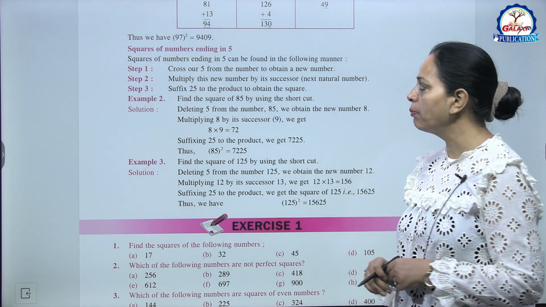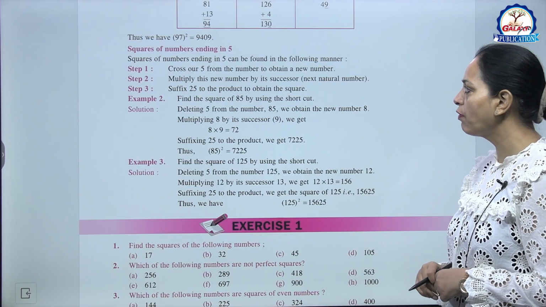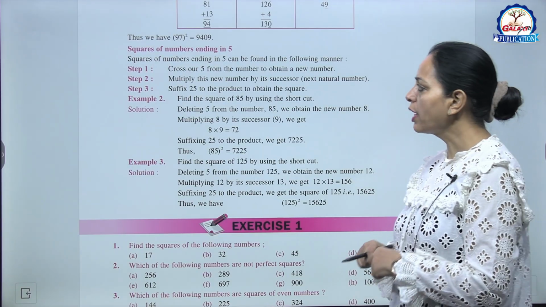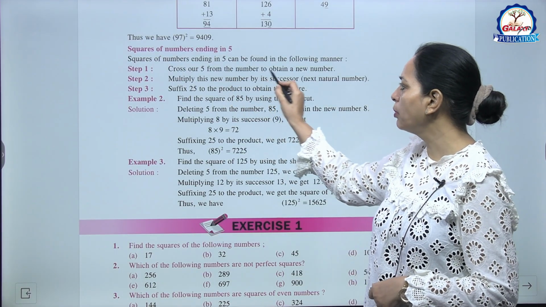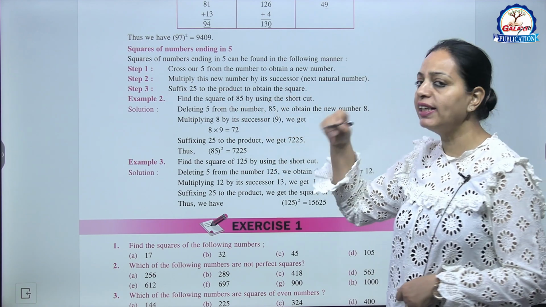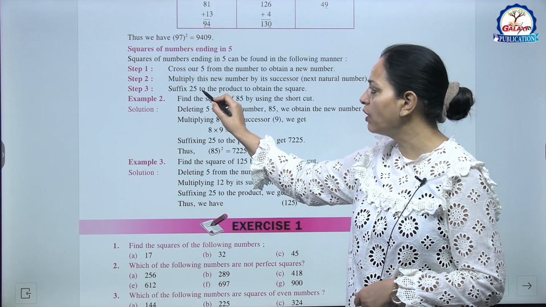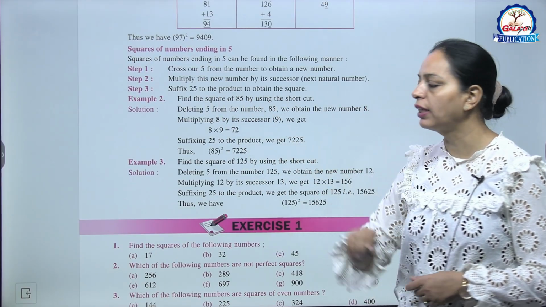Now squares of numbers ending in 5. So the square of numbers ending in 5 can be found in the following manner. So step 1, cross 5 from the number to obtain a new number. Step 2, multiply this new number by its successor, means next natural number. And then step 3, suffix 25 to the product to obtain the square.